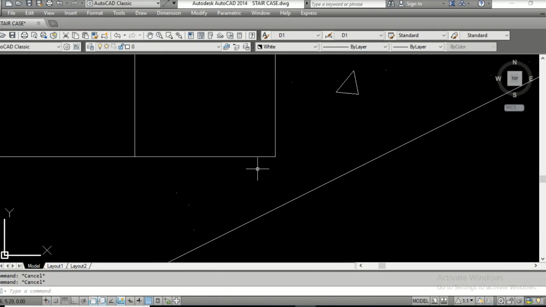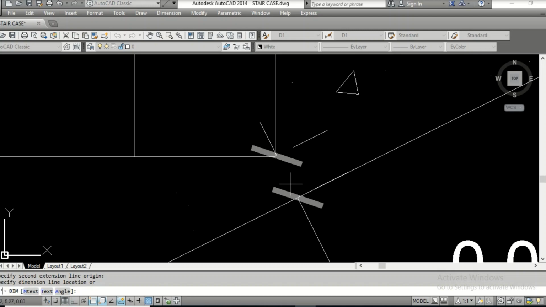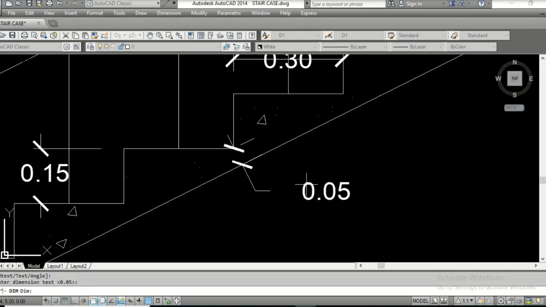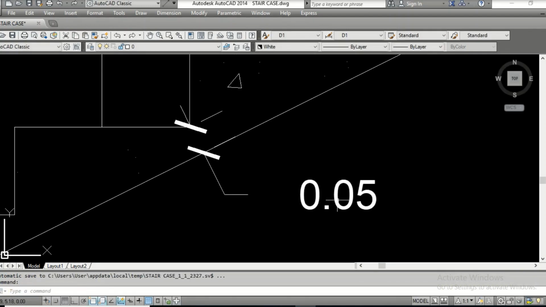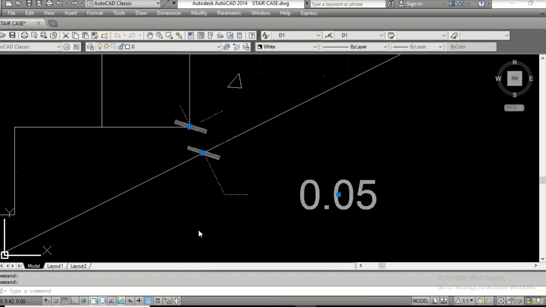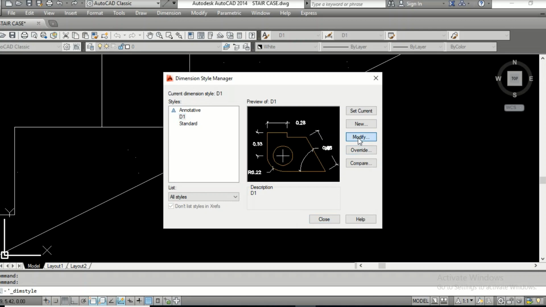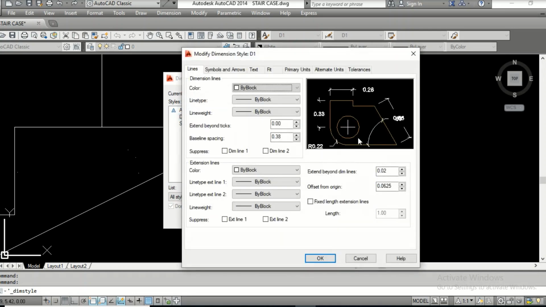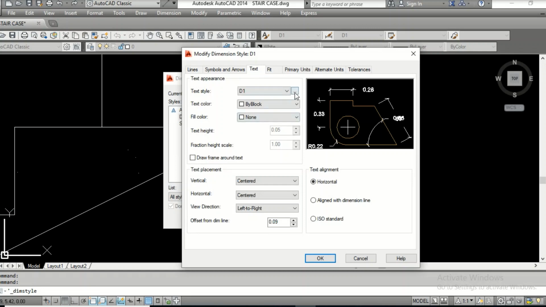What about the waistline here? So go for dim aligned. That works perfectly here. So this is 0.05. You can just reduce the dimension. The text is too big, modify. For that particular case, you can just modify the text height. So what is the text height?